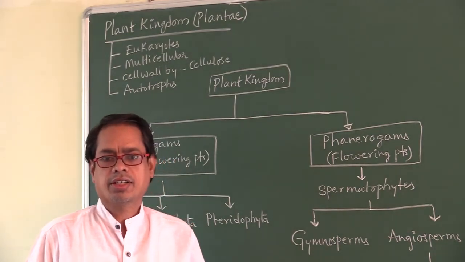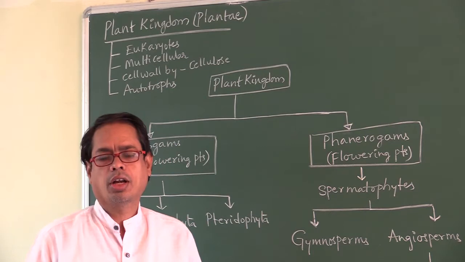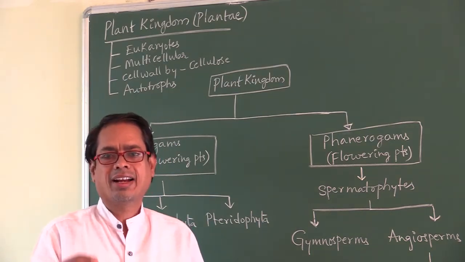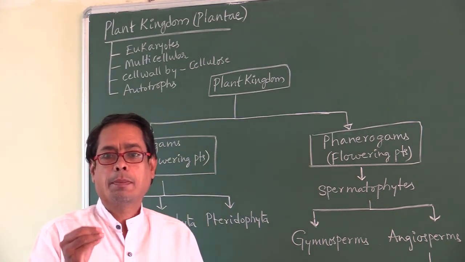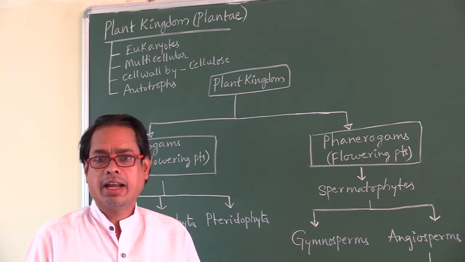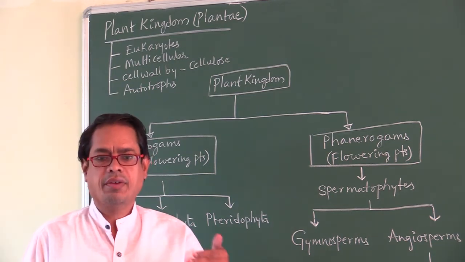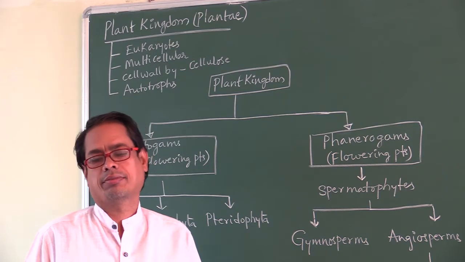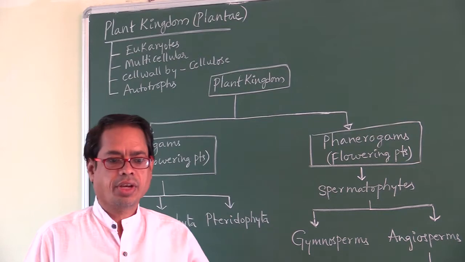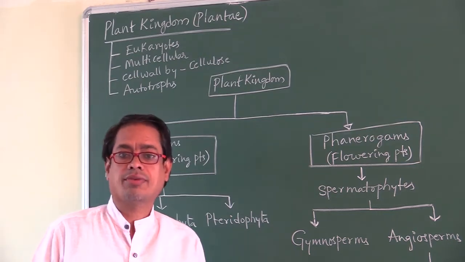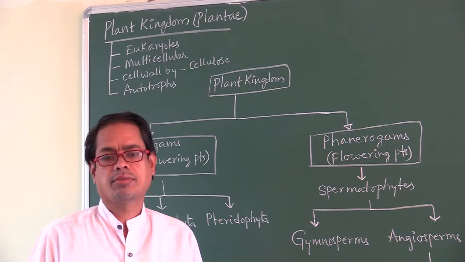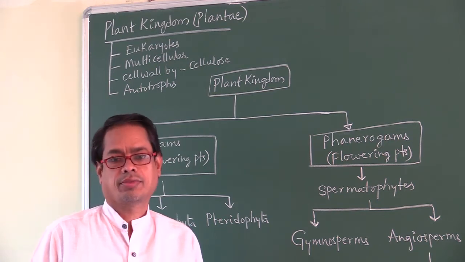Today we will discuss a new chapter called Plant Kingdom. Plant Kingdom is also called Plantae. In the previous class, we discussed different types of systems: artificial system, natural system, and phylogenetic system.